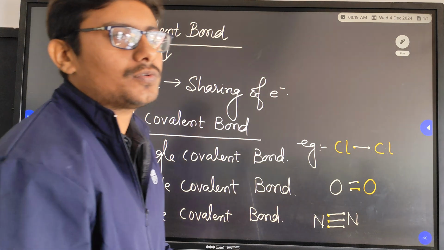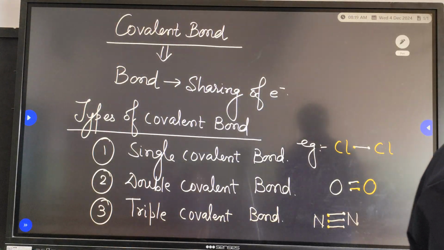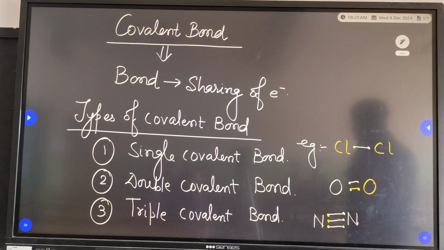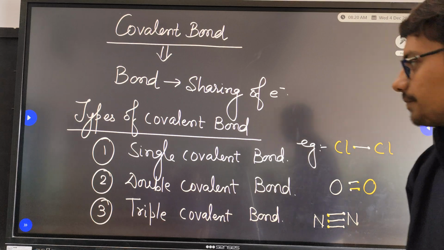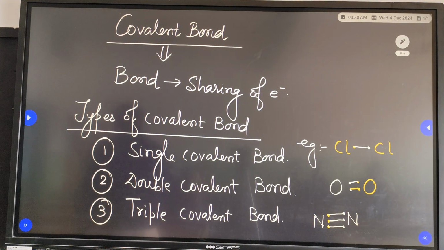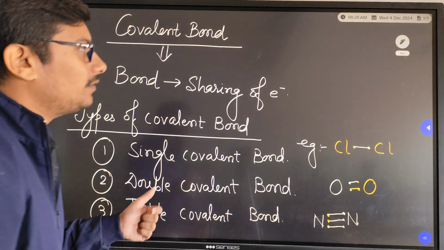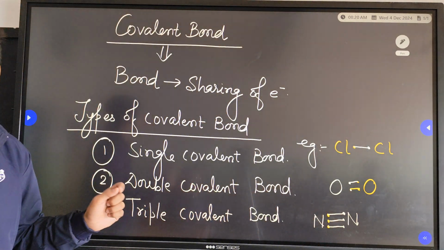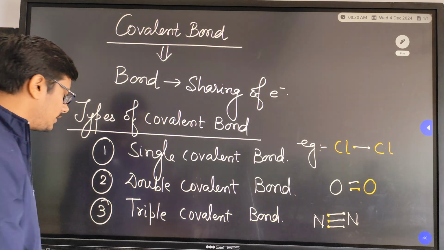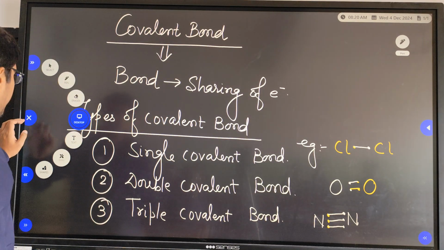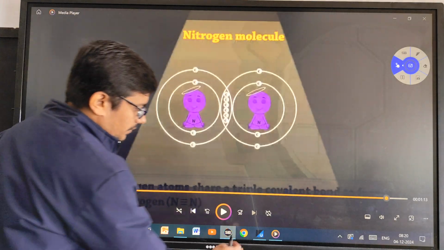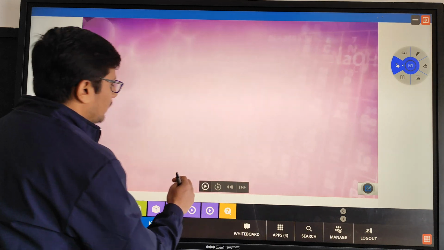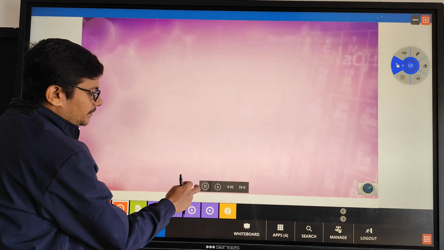So are you clear about what a covalent bond is and what types of covalent bond exist? Okay. Now we will study the fission of the covalent bond. That means when we break a covalent bond, what are the possibilities that we can get after breaking it? We have a video, you can take its help.